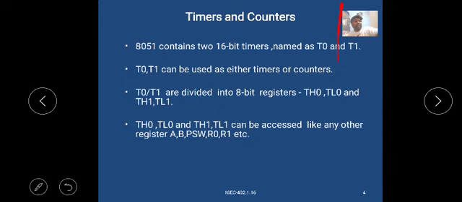They are divided into 8-bit registers TH0, TL0 and TH1, TL1. TH0, TL0, TH1, TL1 can be accessed like any other register: A, B, PSW, R0, R1, etc.